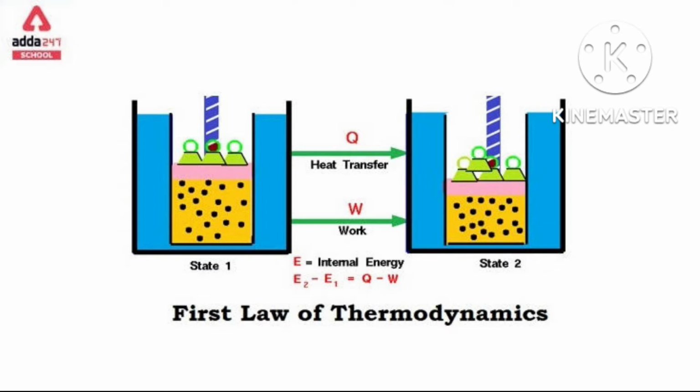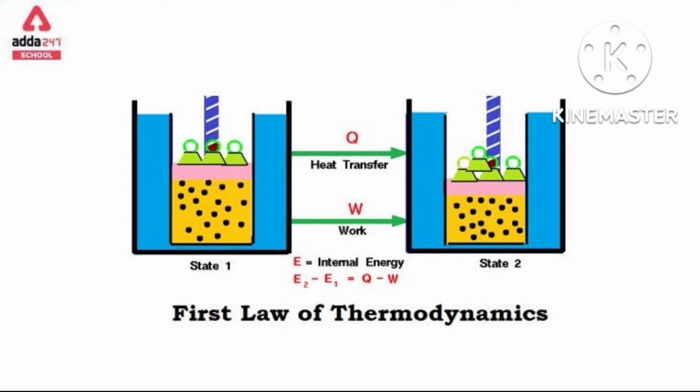Then area into L you can write as delta V, the change in volume. So work done is equal to pressure into change in volume, because A into L is the volume.